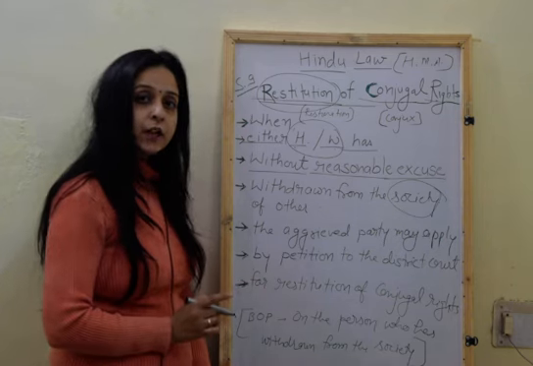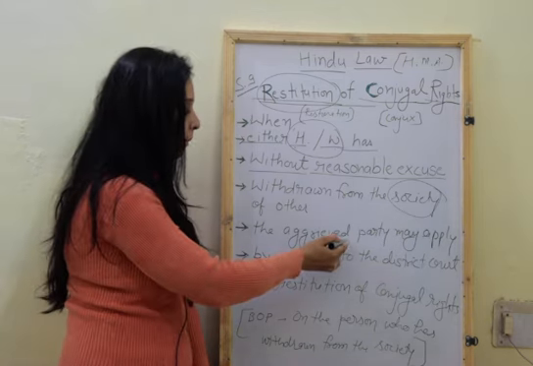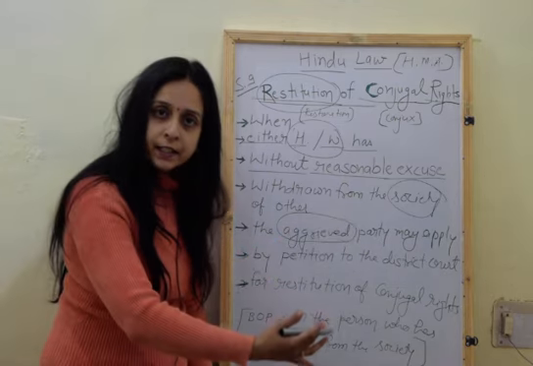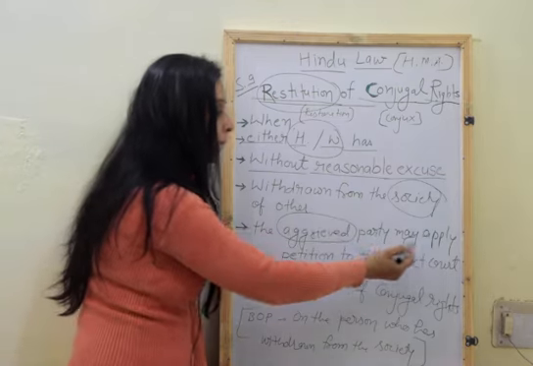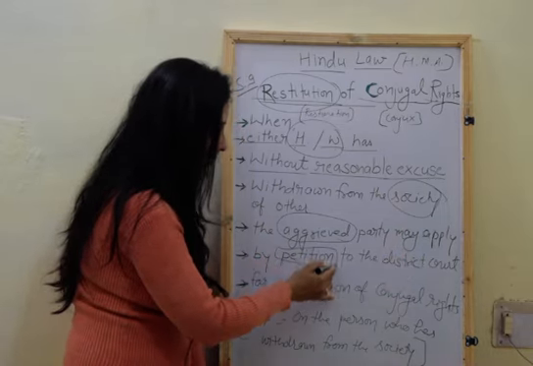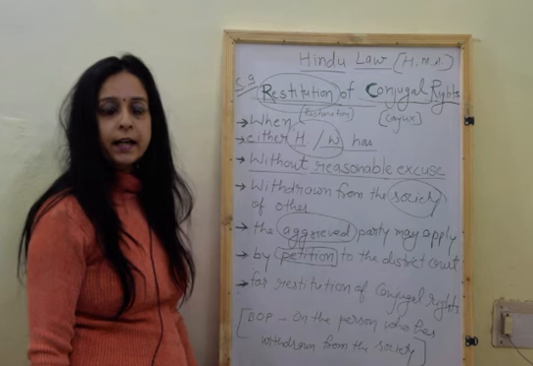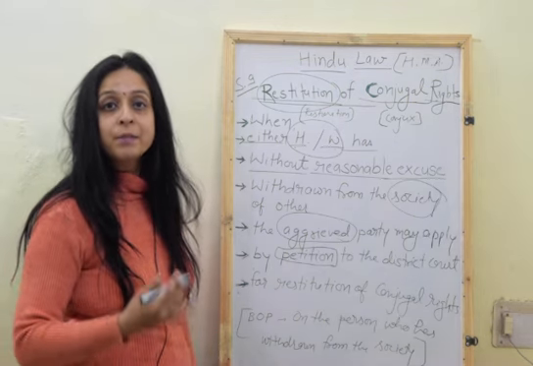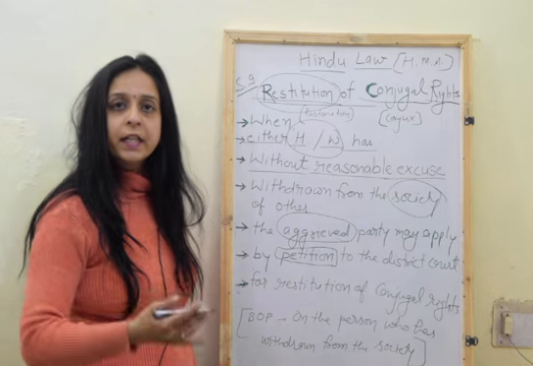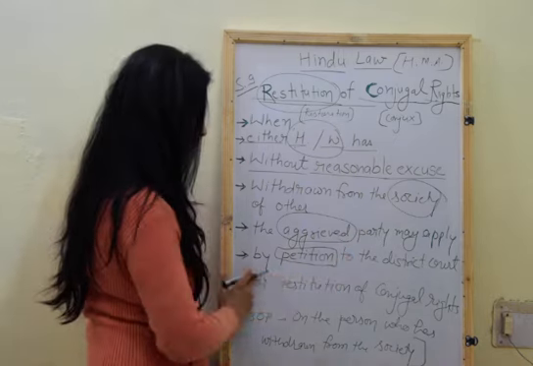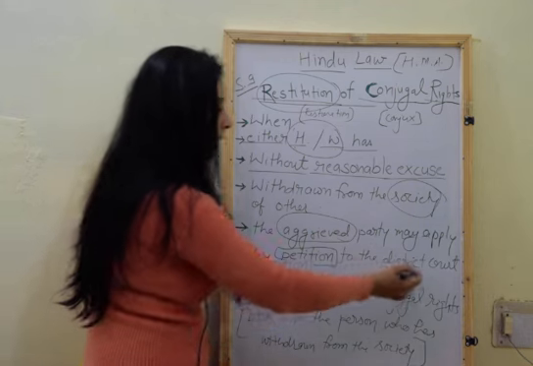In that situation, the aggrieved party, the other party who is willing to live with that party, may apply by petition, under the right given in Section 9, to the district court.